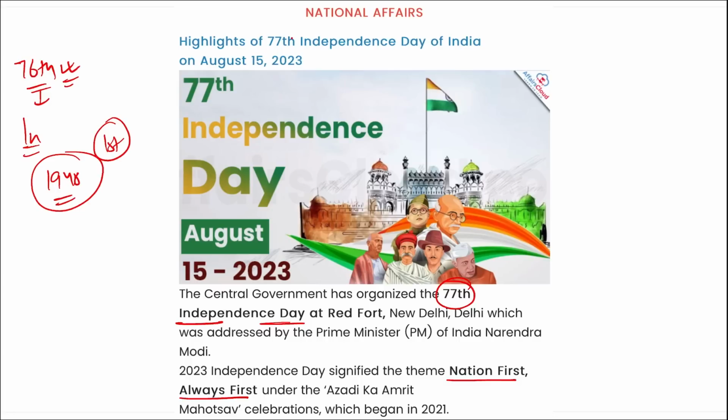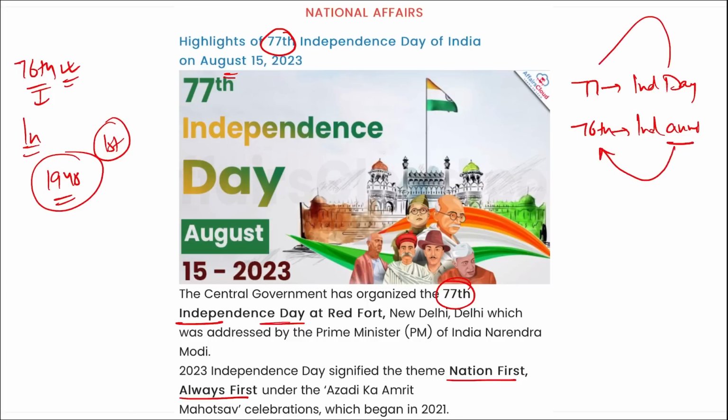But if it is asked which number of Independence Day, it is the 77th Independence Day for India, observed on 15th August 2023. So India celebrated its 77th Independence Day and 76th Independence Day anniversary. Let me write here 77th Independence Day and 76th Independence Day anniversary. So if it's asked about anniversary, 76th, and Independence Day, 77th.